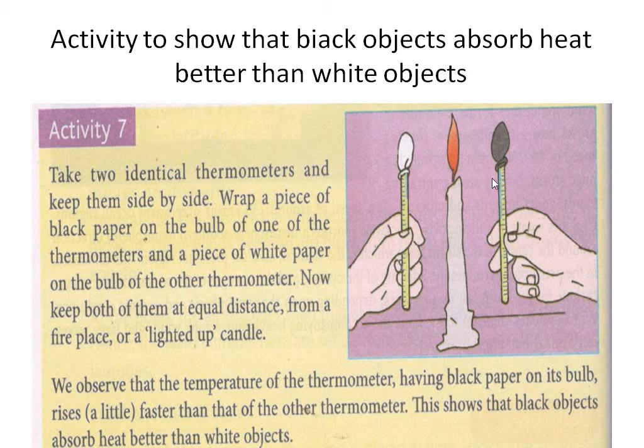The temperature reading of the black colored thermometer will be more. See, you can see the reading is more than the white colored one, because this white color absorbs less heat and this black color absorbs more heat. Okay, so you write this activity and draw this diagram.